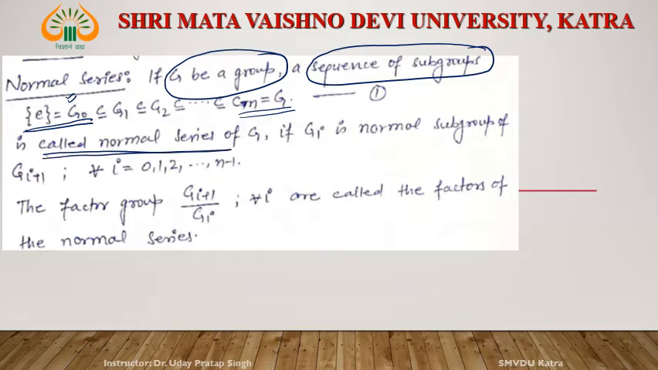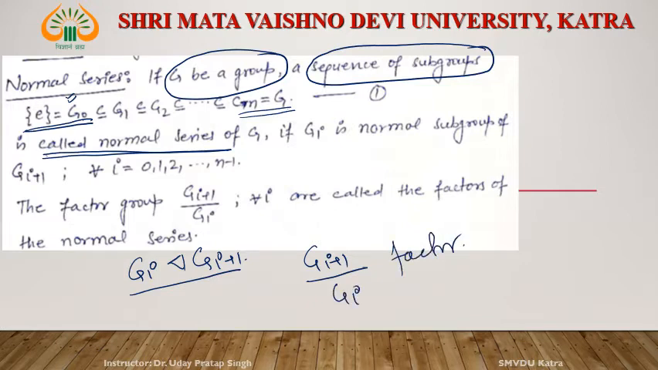if Gi is a normal subgroup of Gi plus 1. And if this is a normal subgroup, then Gi plus 1 upon Gi is valid. This is the factor. What is this? This is the factor.